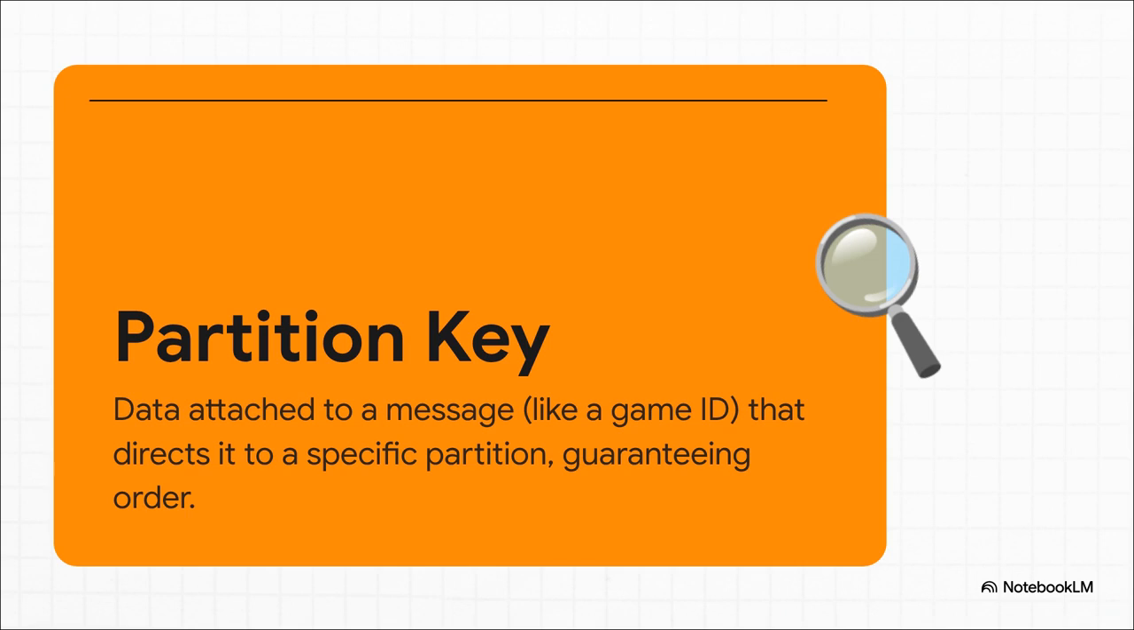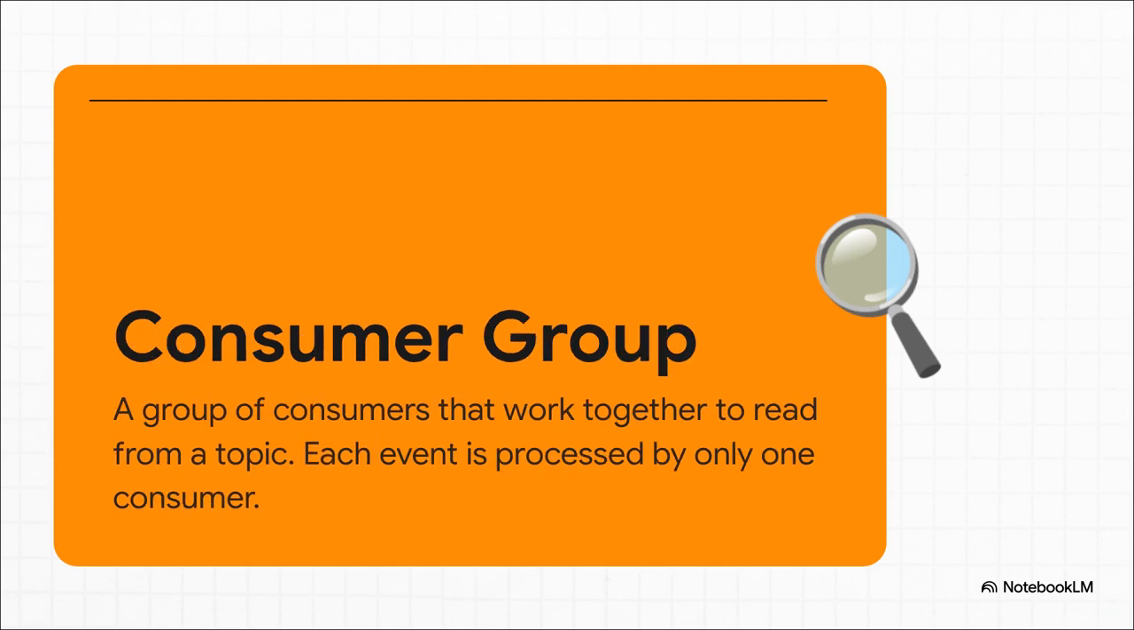It uses that key to make absolutely sure that all the events for Brazil vs Argentina land in the exact same partition every single time. Problem solved. Order is guaranteed for that game. Okay, but what about our poor consumer trying to drink from that fire hose?